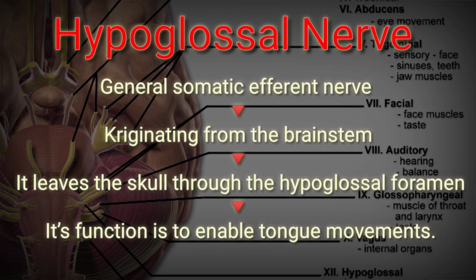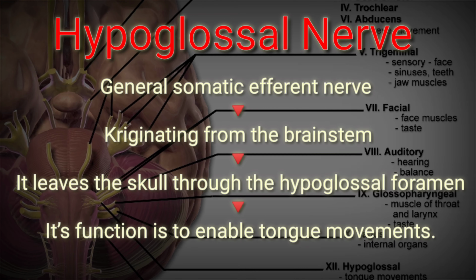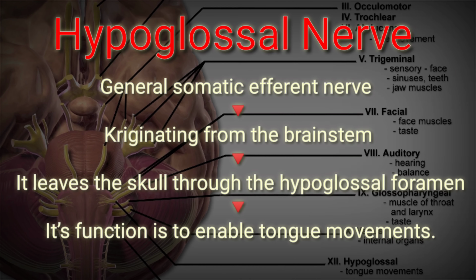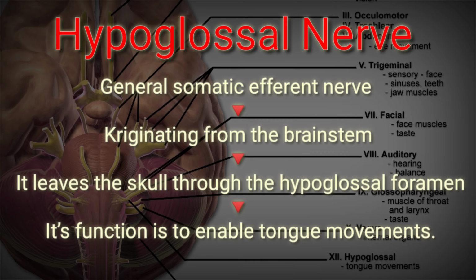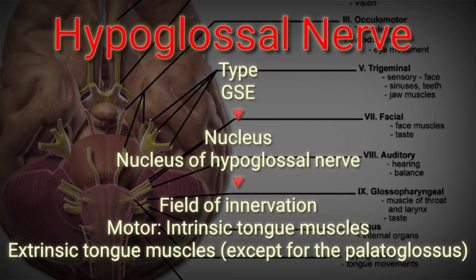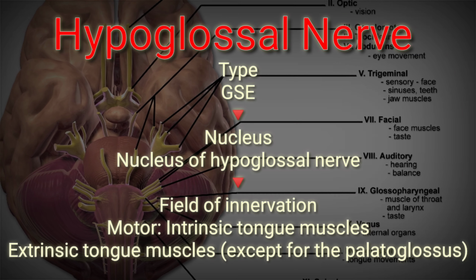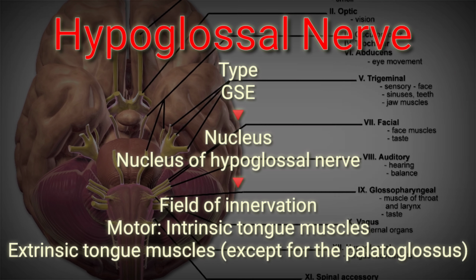And the last one is hypoglossal nerve, that is cranial nerve 12. Cranial nerve 12 is a general somatic efferent nerve originating from the brainstem. It leaves the skull through the hypoglossal foramen. Its function is to enable tongue movement. Type: GSE. Nucleus: nucleus of the hypoglossal nerve. Field of innervation, motor: intrinsic tongue muscles, extrinsic tongue muscles except for the palatoglossus.